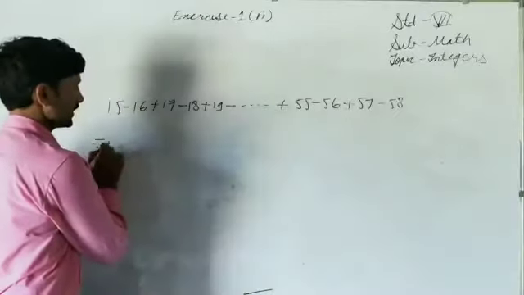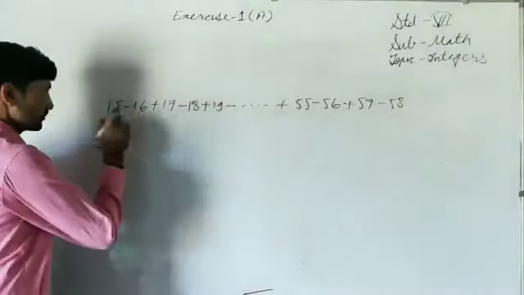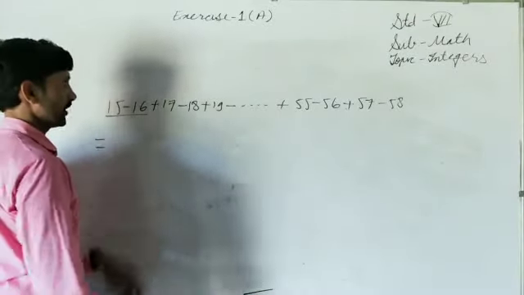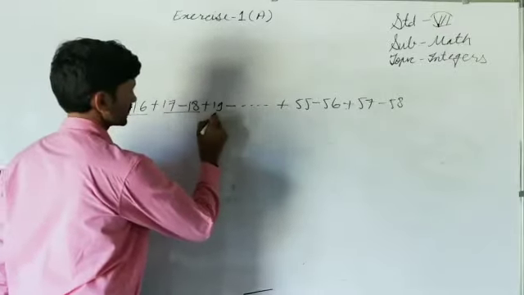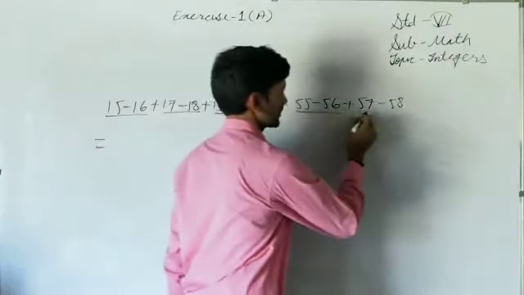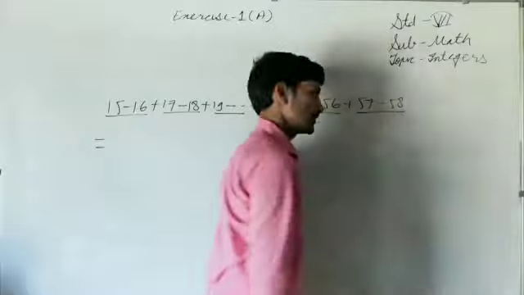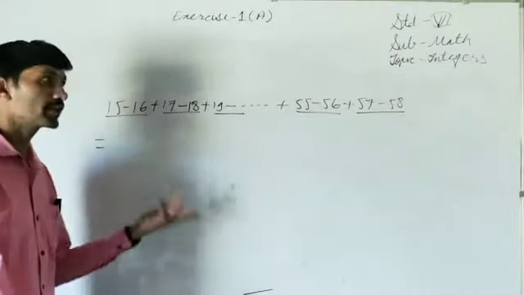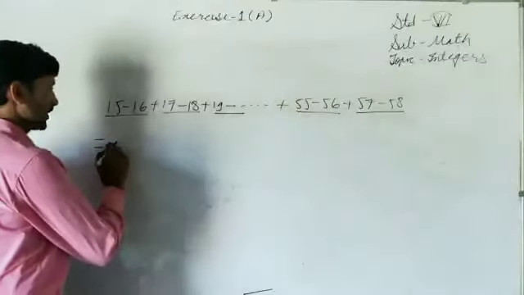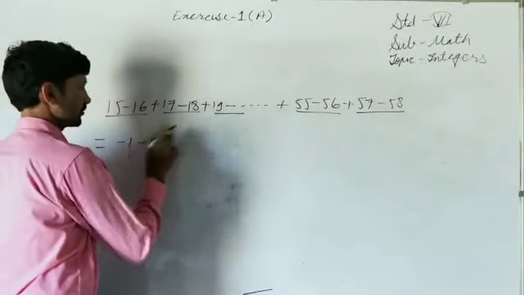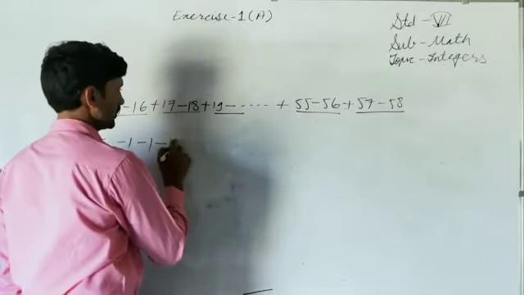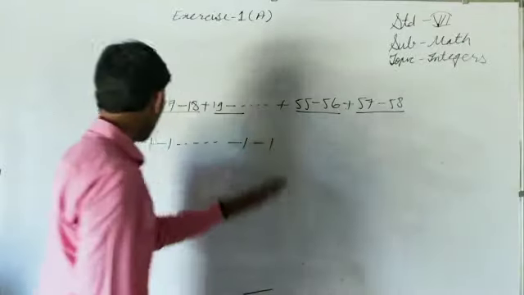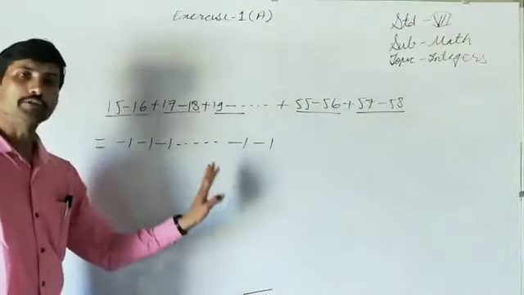So first of all, let us identify. Let us make the pairs. Plus 15 minus 16. This side is plus sign, that side is minus sign. This has to be kept in mind. Plus minus plus minus plus minus plus minus. So pairs will be formed up to the last. So how many pairs are there? If we want to identify this, how can we identify? From this pair we are getting minus 1, from this pair we are getting minus 1, from that pair also we will get minus 1. In this way we proceed. So we only need to find how many times minus 1 is coming.